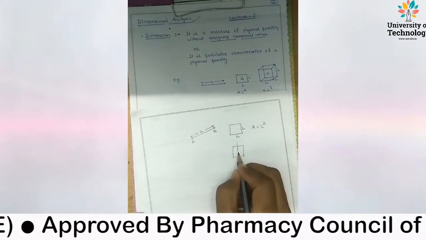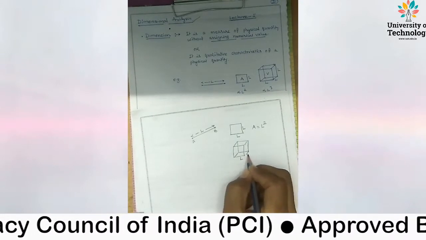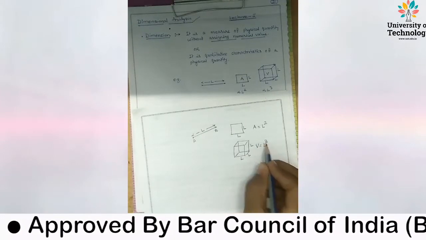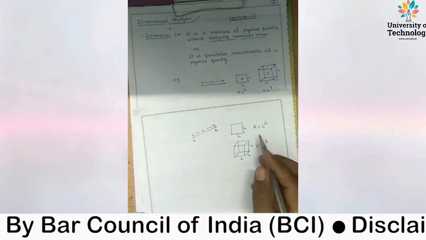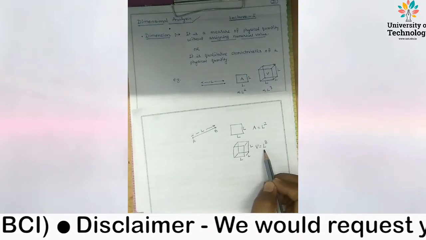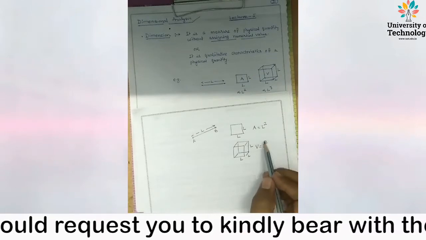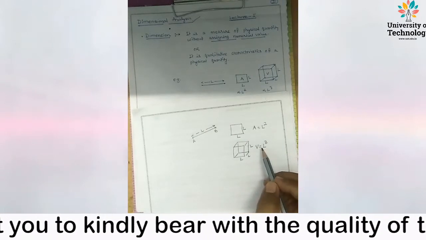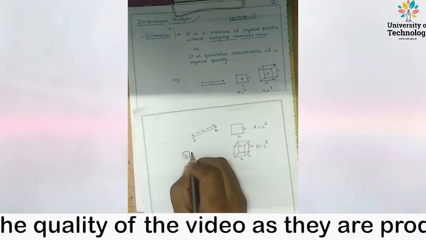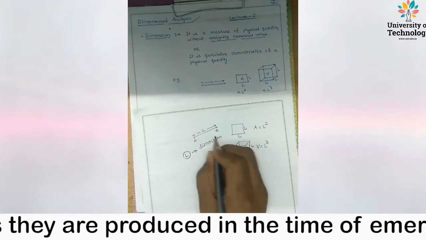For a three-dimensional body having equal length, breadth and height, that is a cube, the volume is the cube of length. So L, square of L, cube of L give the qualitative concept of a physical quantity. So L is a dimension.